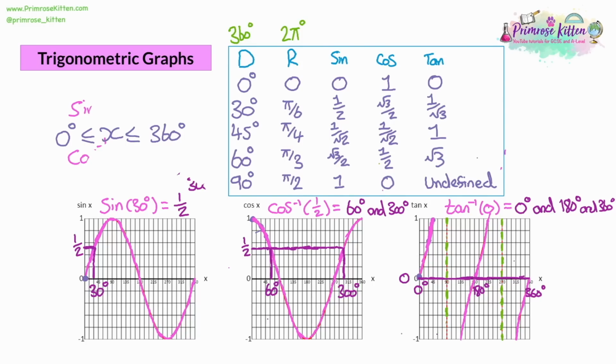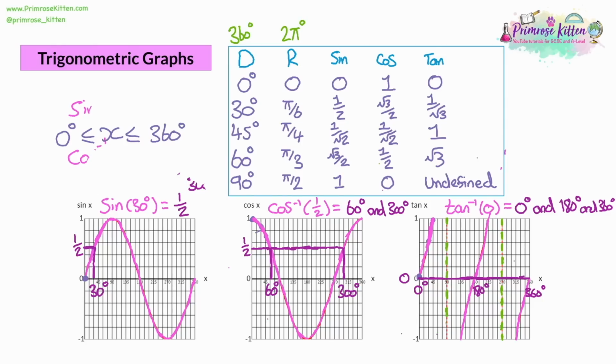So then going back to our table of exact values, you can also find multiples of these values within the graphs by looking at the symmetry of the graphs. So for example, sin 30 being a half, there'd also be another half 30 degrees after 0. When the graph repeats, there'll be another half 30 degrees after 360. So sin 390 is also a half. So also expect to find multiples of these values.